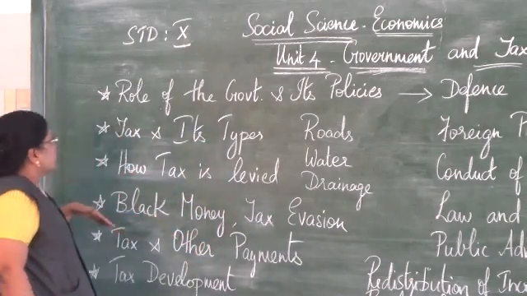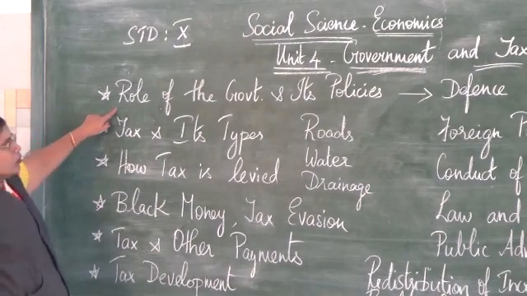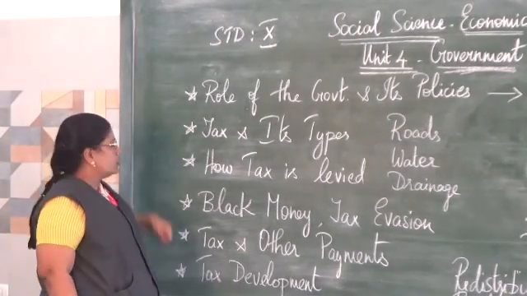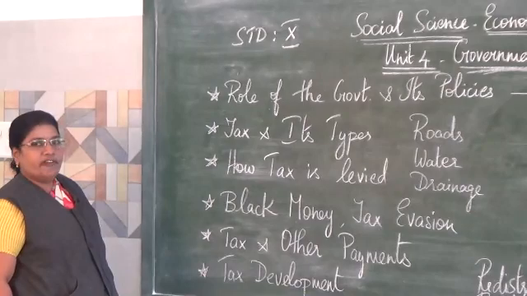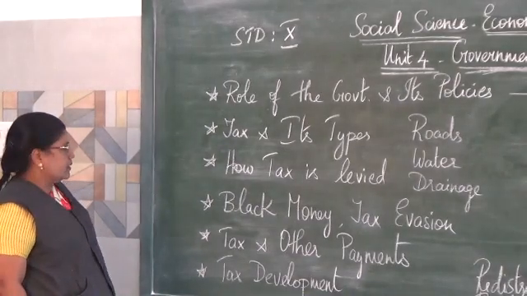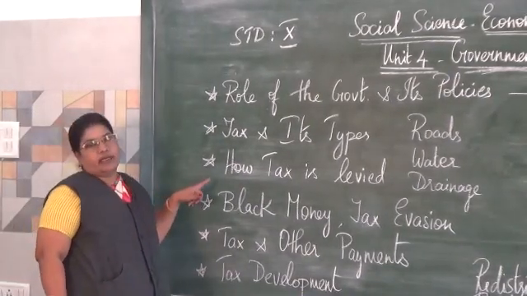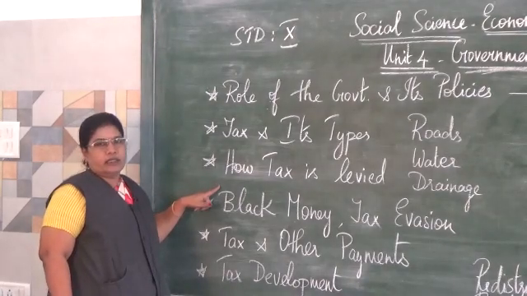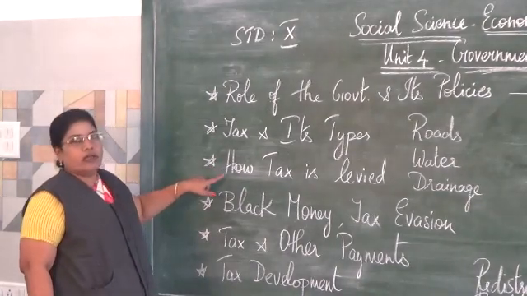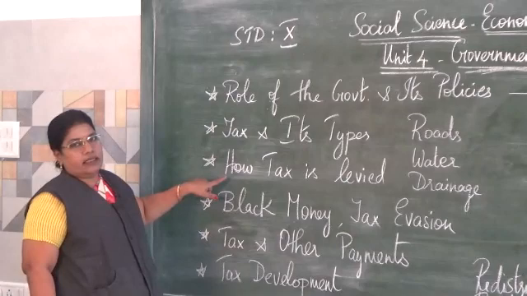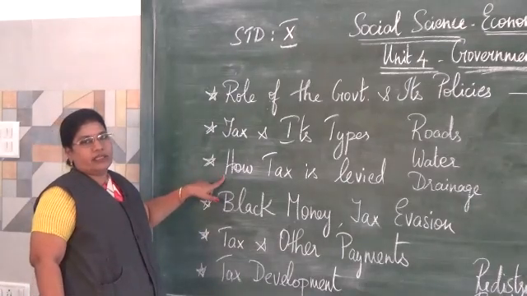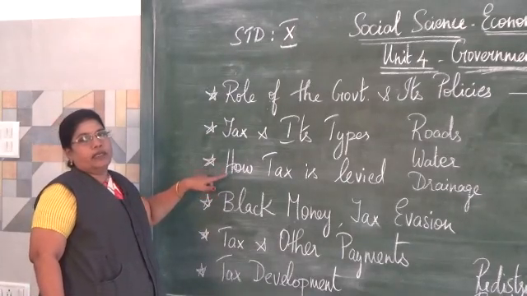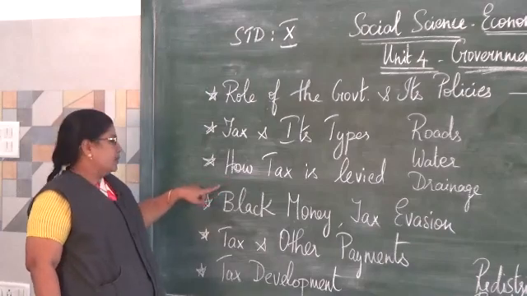So, in today's lesson we are going to see about the role of the government and its policies, the different taxes and their types, how tax is levied, and what the different methods are. It is not the same for the haves and the have-nots. What are the haves and the have-nots? That is, people earning and the poor people.